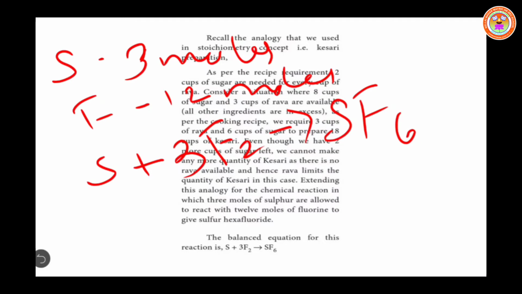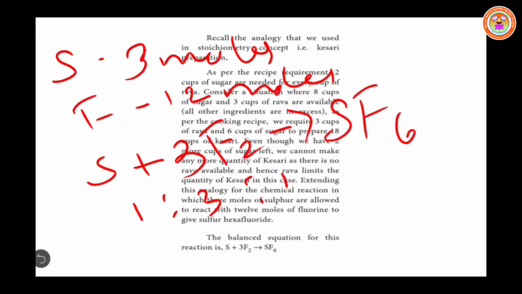Now we can write the stoichiometric coefficients of the reaction: 1:3:1. Understand? 1 mole of sulfur reacts with 3 moles of fluorine and gives 1 mole of sulfur hexafluoride. In this reaction, we took 3 moles of sulfur and 12 moles of fluorine. As per the stoichiometric equation, 1 mole of sulfur is reacting. Therefore, all 3 moles of sulfur will react.